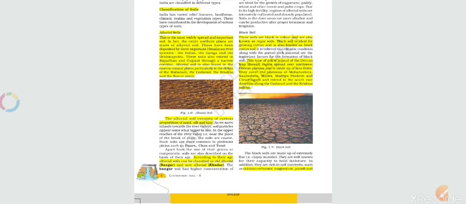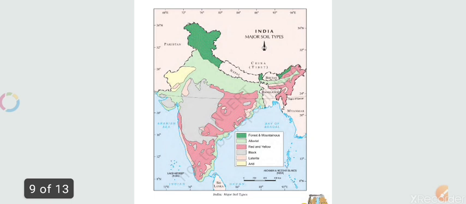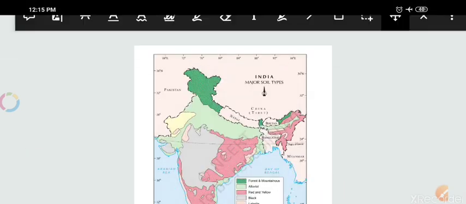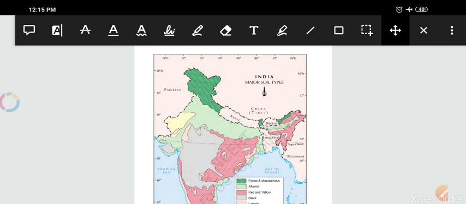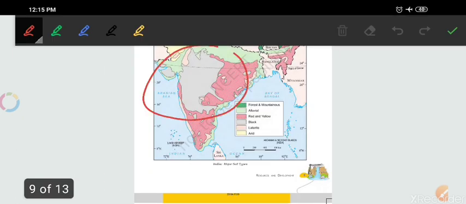So we have to move it on the map of India. What you can see is that this portion of our India has the black soil.